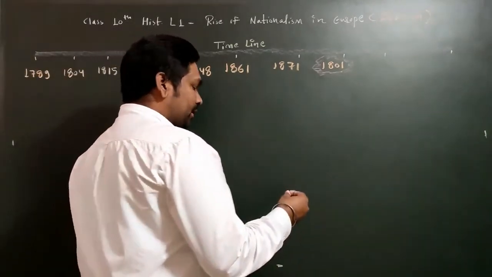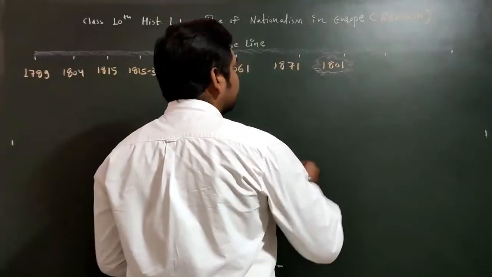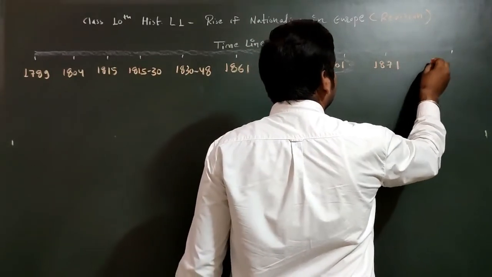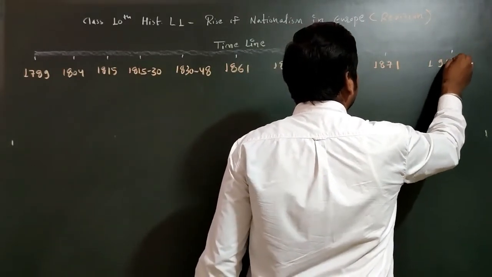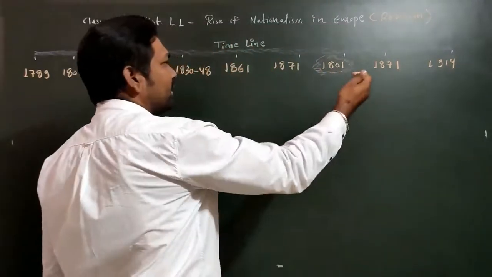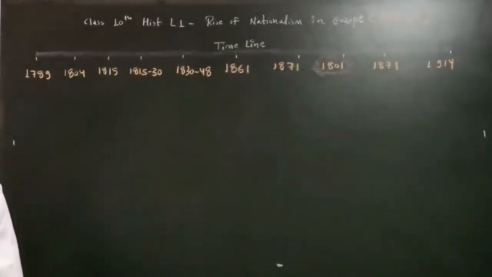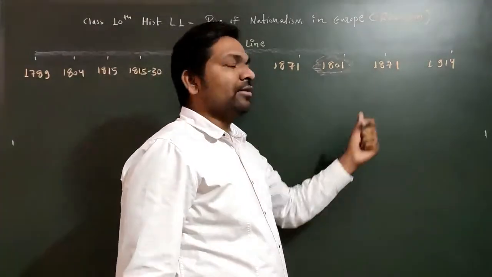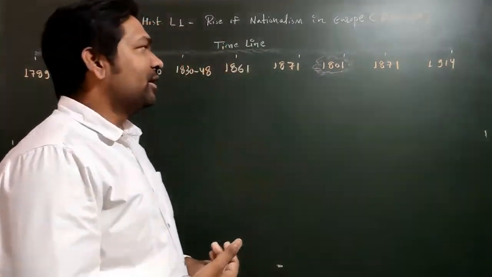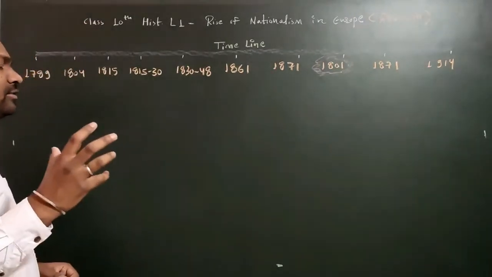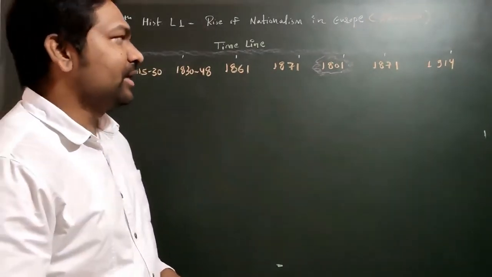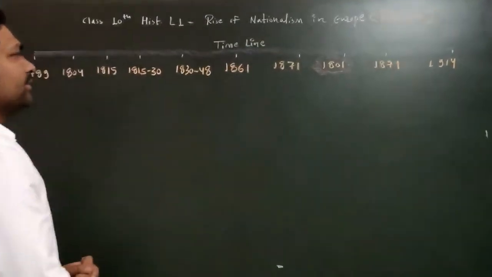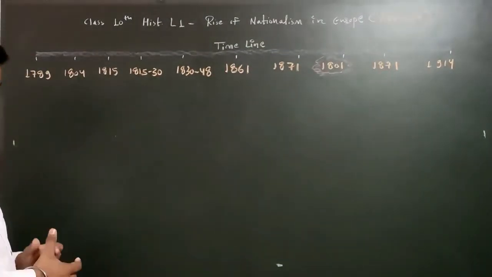Then again 1871, we will discuss one very important event that starts from here, and finally we will discuss 1914. You can see 1914 is the year of World War One, and 1871 is the year when tension in the Balkan region started. The Balkan region was a very important reason behind World War One, that we all know. So these are the sequence of events that we will see in this chapter one by one.